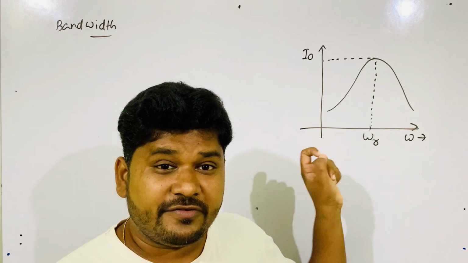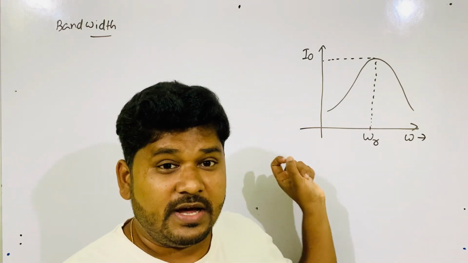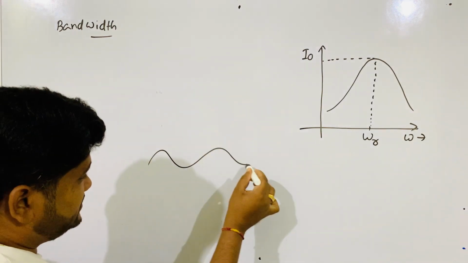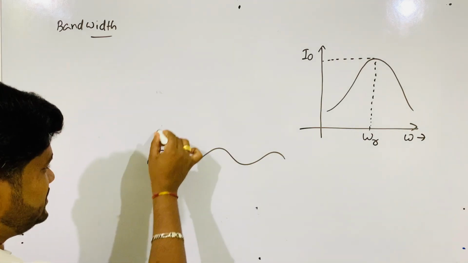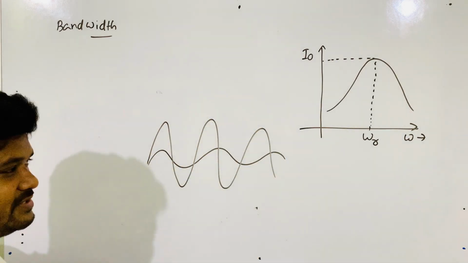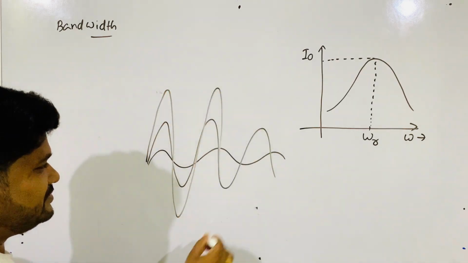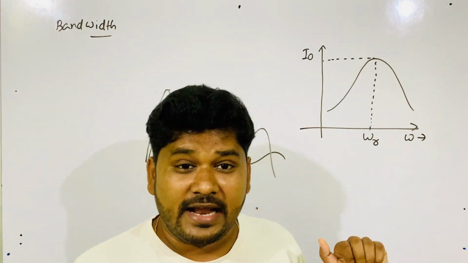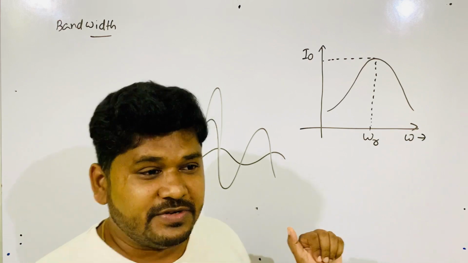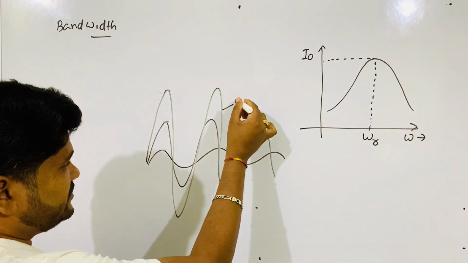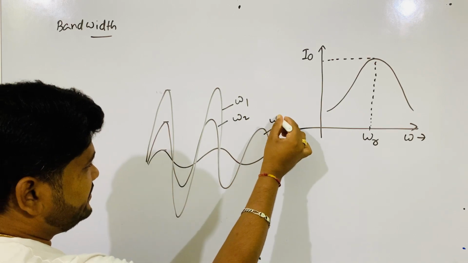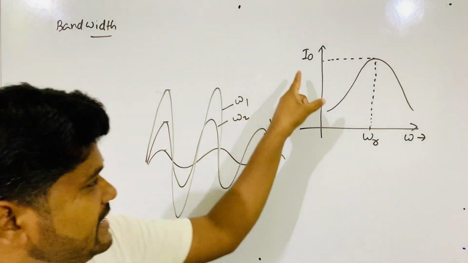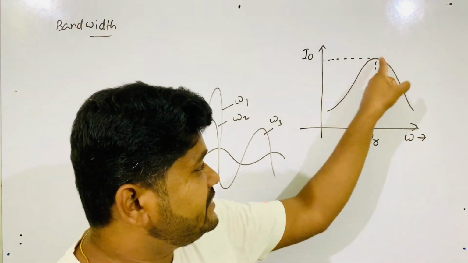That value is taken from one graph, from one signal at a particular frequency. Suppose this is one current graph. From every current graph, the I naught values are picked to draw the graph at different frequencies. All these graphs are drawn at different frequencies. This is one frequency, this is another frequency, this is another. At different frequencies these graphs are drawn, the I naught values are picked, and then the I naught versus omega graph is drawn like this.